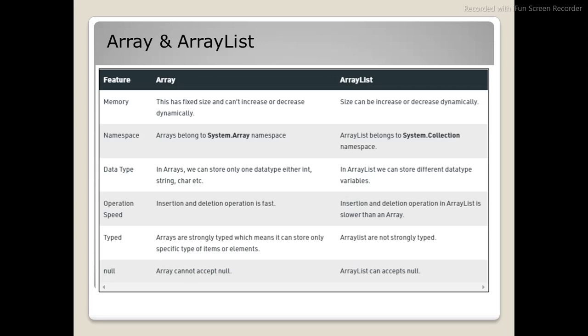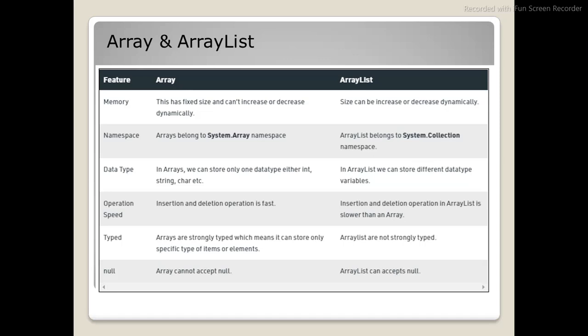One more question: array and array list. You might have seen array and array list in C#. Array is fixed size. When it comes to array list, it grows dynamically. Whenever you add an element to your array list, it keeps on increasing. Default size is 4. Whenever you add a fifth element, it will double its size, 4 to 8. Whenever you add the 9th element, it will double to 16, something like that. It will keep on doubling whenever it reaches a certain level.